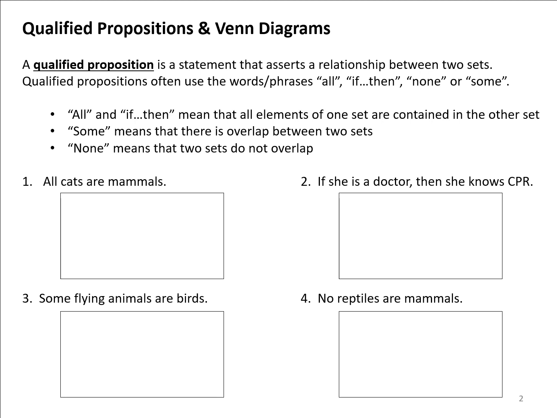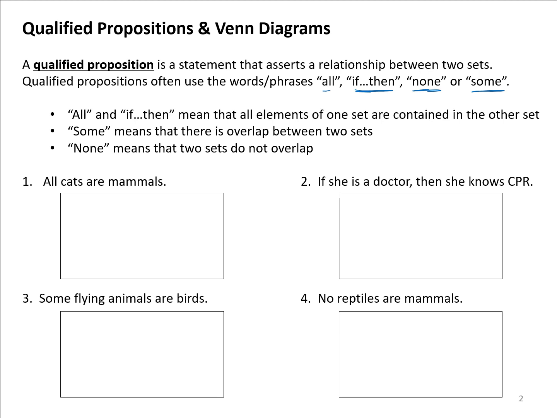So before we do more analysis of arguments with Venn diagrams, I want to go over what a qualified proposition is and what some common phrases in English mean in terms of drawing Venn diagrams. Now, a qualified proposition is a statement that asserts a relationship between two sets. Qualified propositions often use the words or phrases all, if then, none, or some.